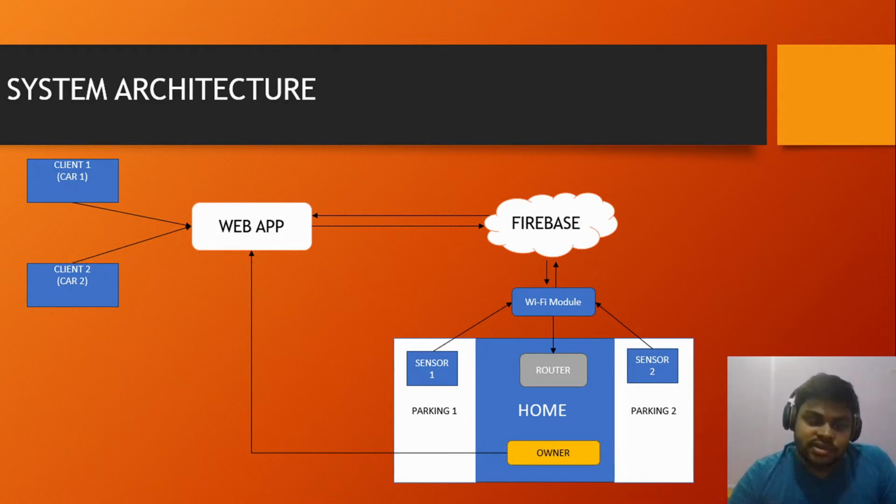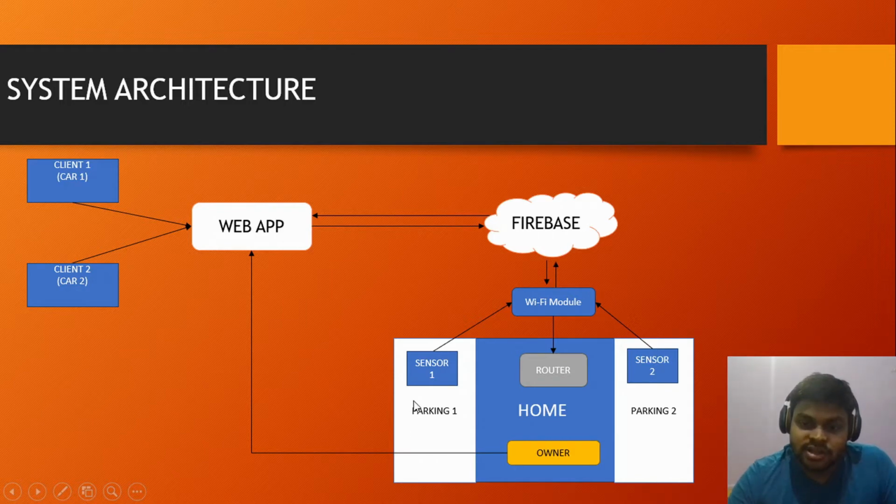We have two parts in the system architecture. The first part is the IoT part, and the second part is the web application part. In the web application part, I have used Node.js as the server and the Firebase real-time database as the database, and both will write and read data from the cloud Firebase real-time database.